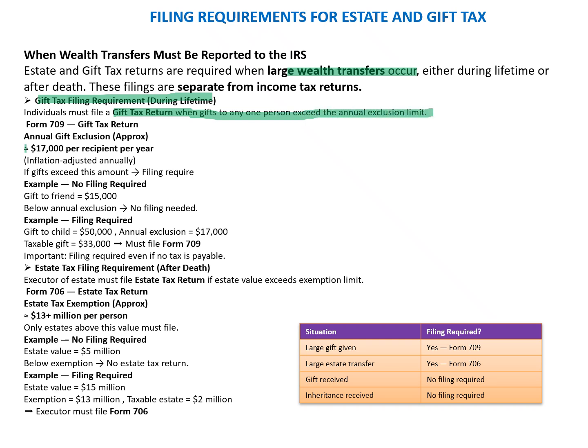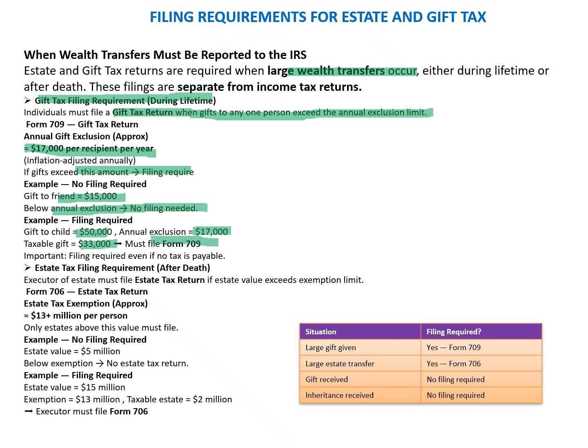So exclusion limit is 70,000 per recipient per year, and this needs to be filed by the payer of the gift or person who is giving the gift. So if gift exceeds this amount, the return is required to be filed. Example, gift to a friend is 15,000, below annual exclusion, so no return is required. Gift to a child 50,000, annual exclusion is 70,000, taxable gift is 33,000, must file the return 709.